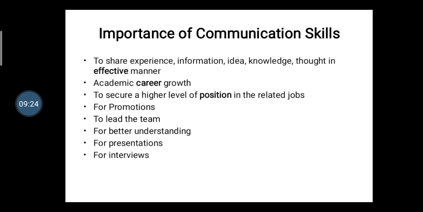Then for interviews: when you go for an interview, your communication skill matters a lot, because organizations have different types of interviews, so they develop panel interviews, group discussions and debates. If your communication skill is marvelous, you can beat your competitors and get your job. So that is the importance of communication skill.